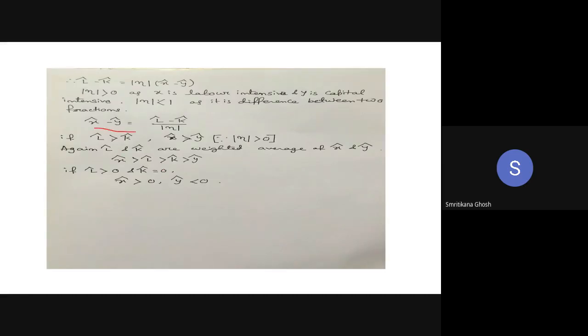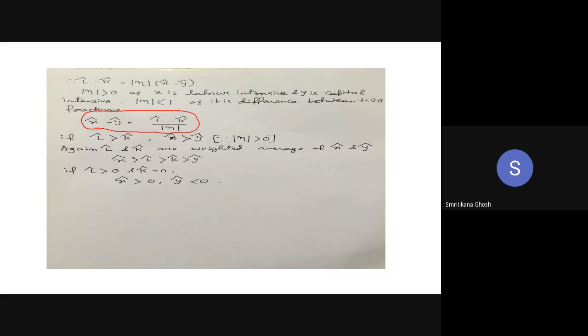Look, as this is true, you can say that if L hat is greater than K hat, then x hat is greater than y hat, because your determinant tilde is a positive fraction. That means, as it is in the denominator, L hat minus K hat is greater than x hat minus y hat. In this way, if L hat is greater than K hat, this side is a positive one, so x hat is greater than y hat, and your left hand side is also a positive one.